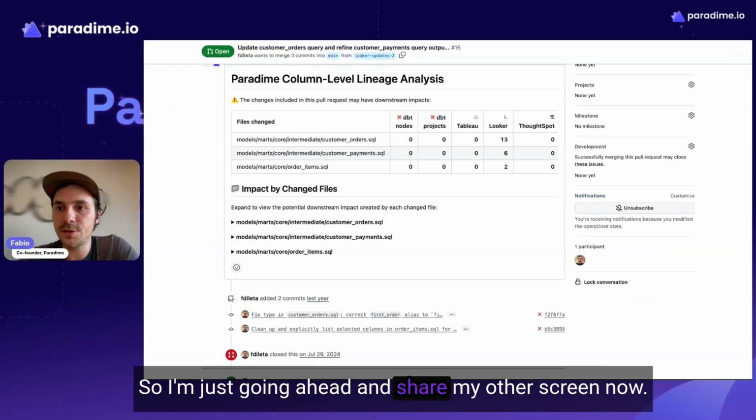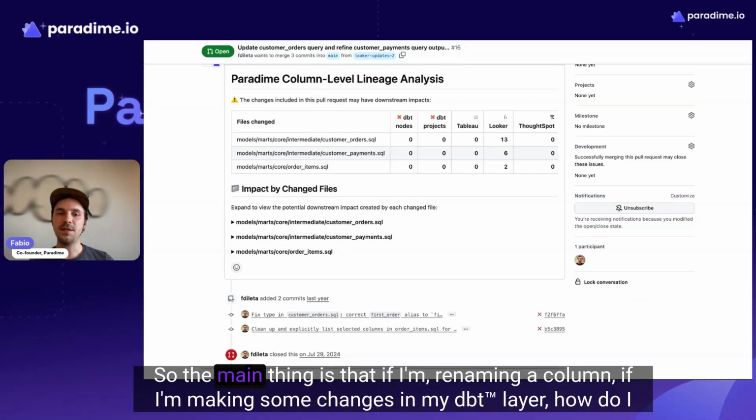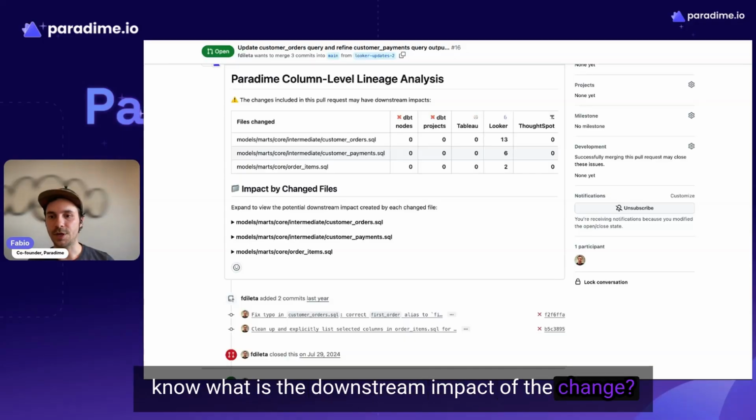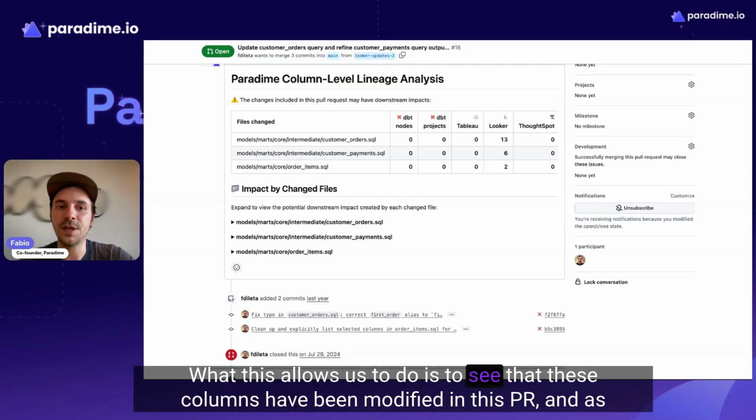So I'm just going ahead and sharing my other screen now. Thanks to Bolt and Paradime, you now have full end-to-end visibility of your changes. The main thing is, if I'm renaming a column or making some changes in my dbt layer, how do I know the downstream impact of the change? What's the blast radius? When you open up pull requests in Paradime, we are able to provide this column-level lineage analysis report. What this allows us to do is see which columns have been modified in this PR.